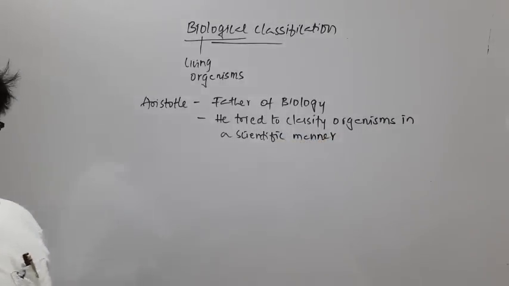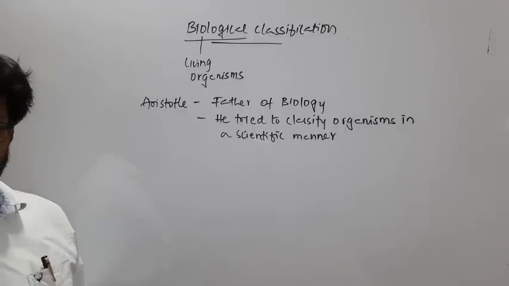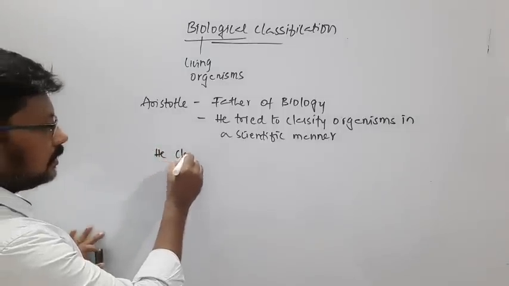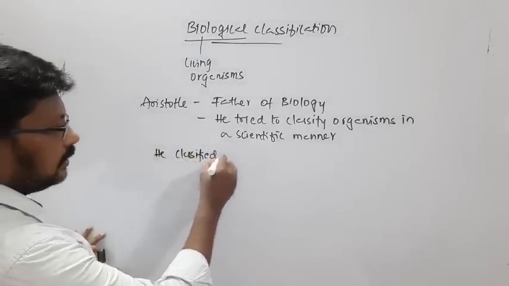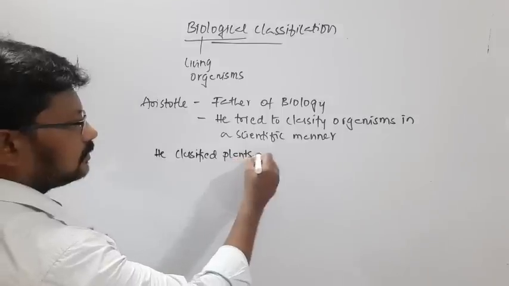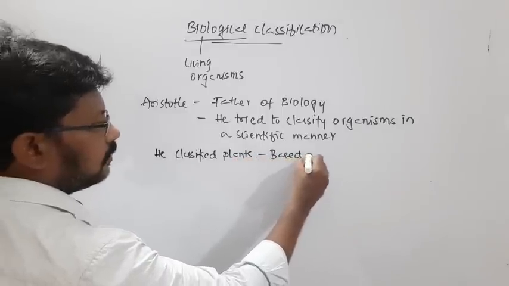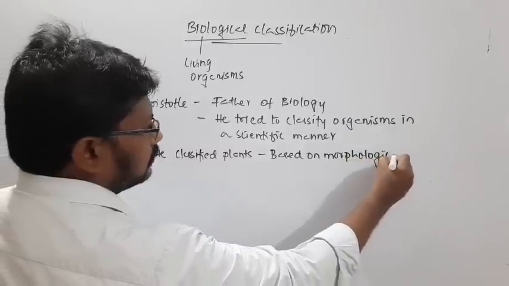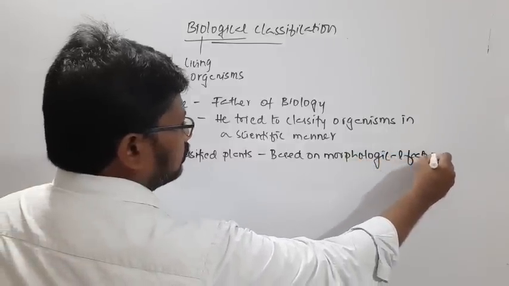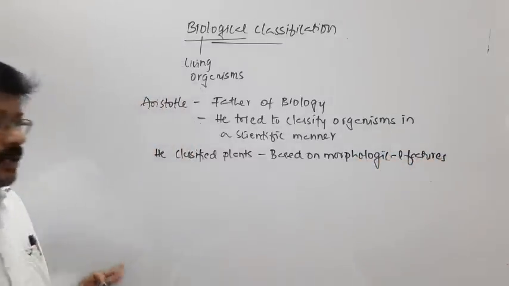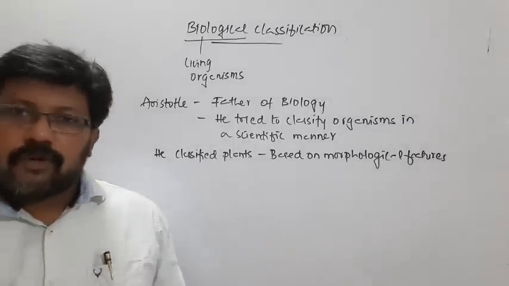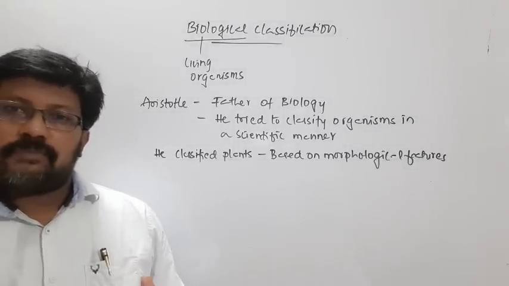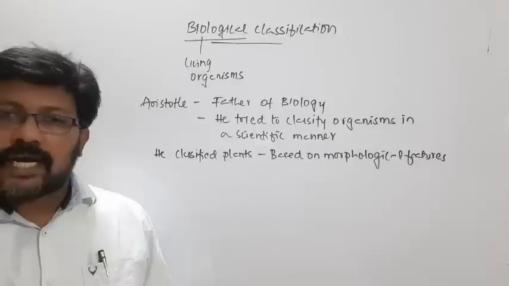He classified plants based on their morphological features. Here the morphological features are the shape, size, and the form in which they are present.